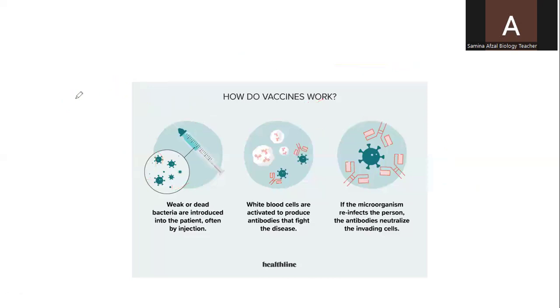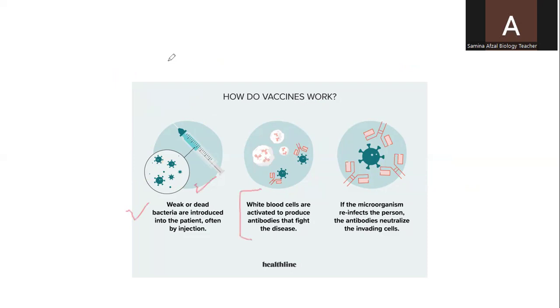How do vaccines work? In this slide, we will discuss this. What are vaccines? Weak or dead bacteria are introduced into the patient, often by injection. This process is called vaccination. And white blood cells are activated to produce antibodies that fight the disease.